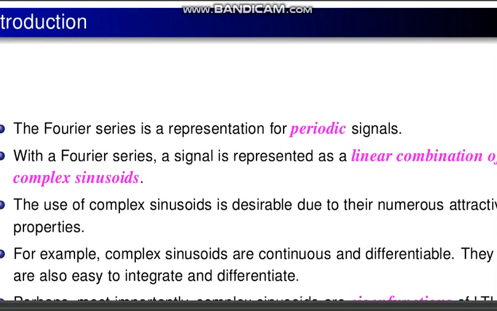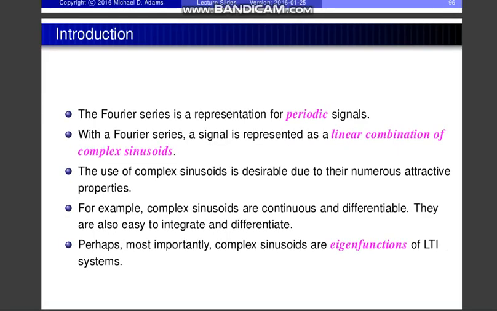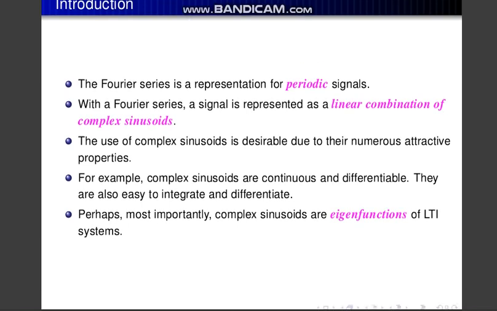Here, first of all, the Fourier series is a representation for periodic signals. The Fourier series is a representation for periodic signals. That means if a signal is periodic, it can be represented by a Fourier series. And with the Fourier series, a signal is represented as a linear combination of complex sinusoids.